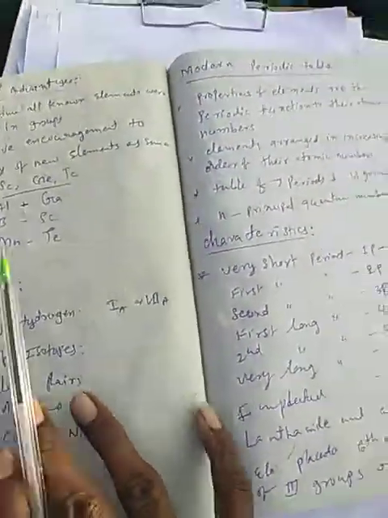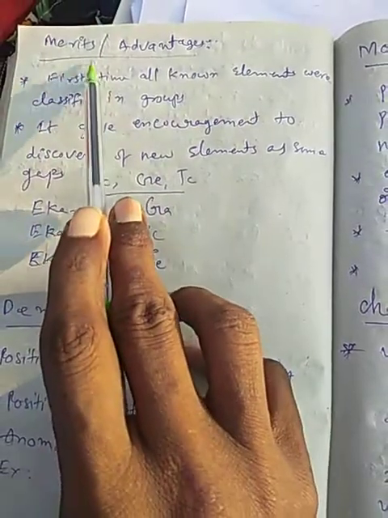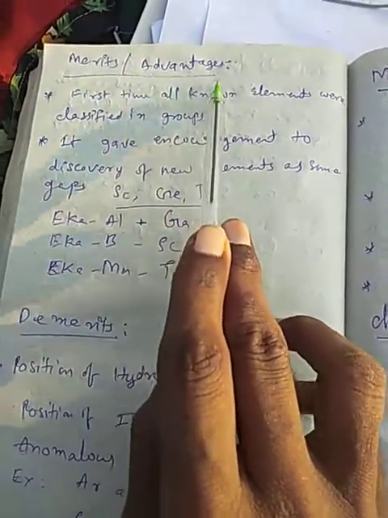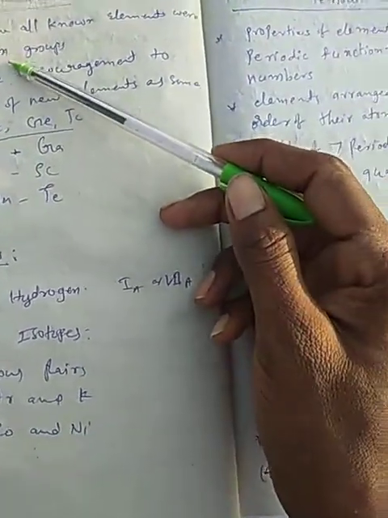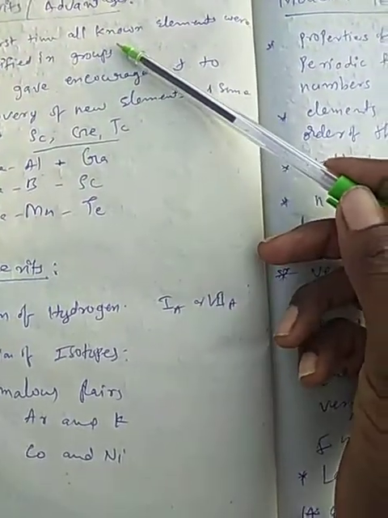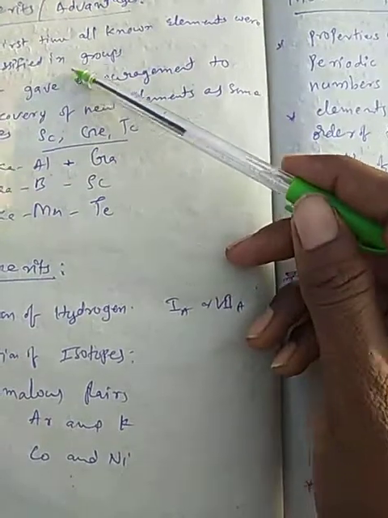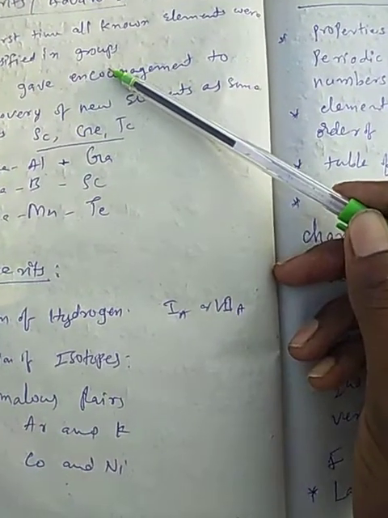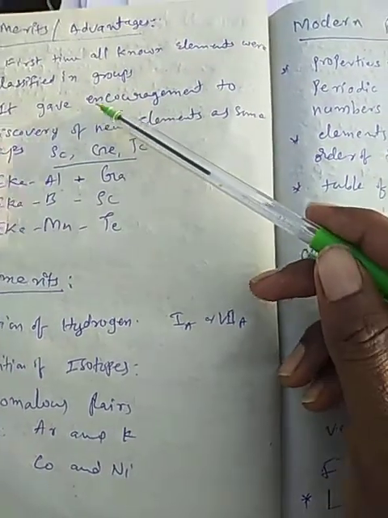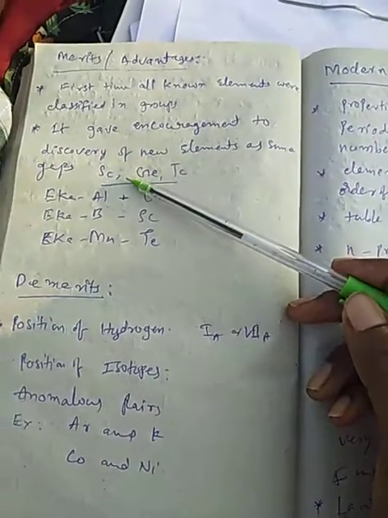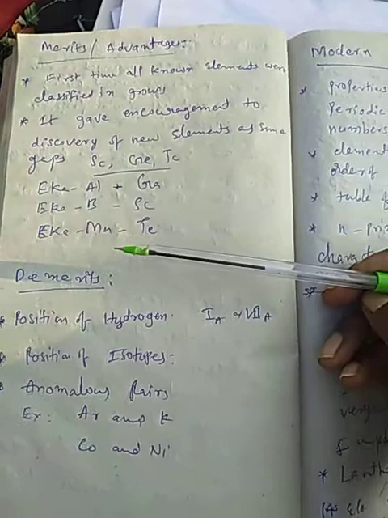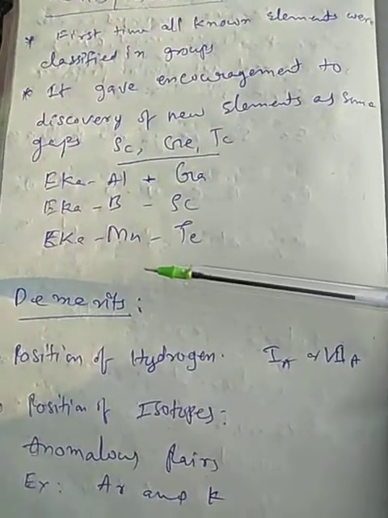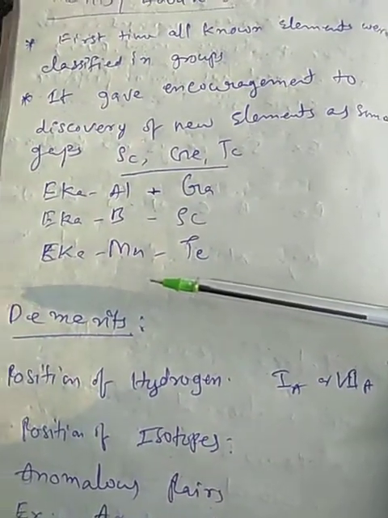Now, what are the merits or advantages of the Mendeleev periodic table? For the first time, all the elements were classified into groups in the periodic table. Also, he left places for unknown elements, which means elements we needed to discover, and he gave the positions for those elements.